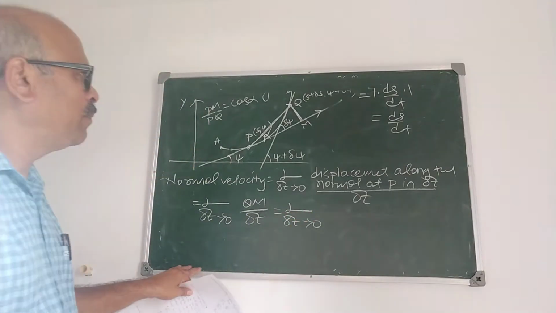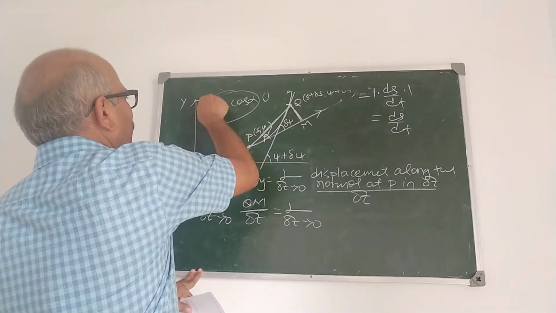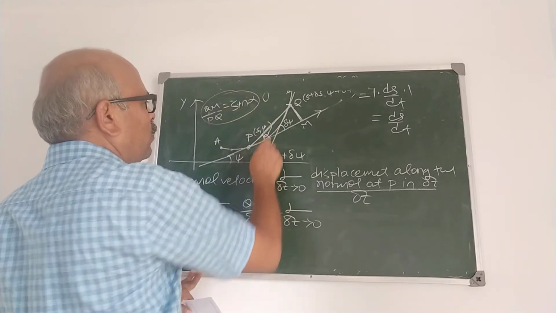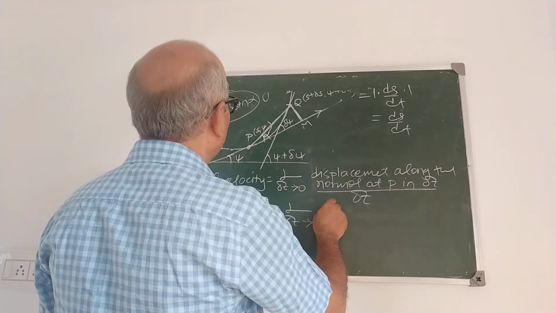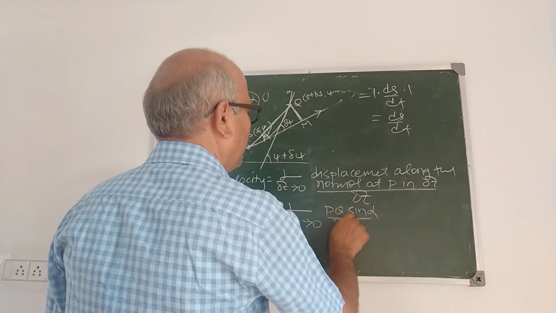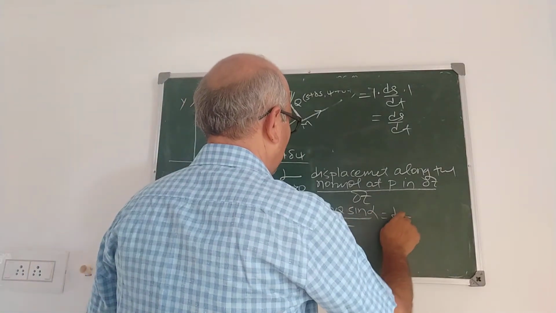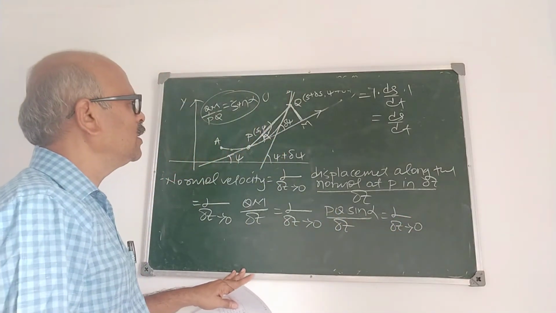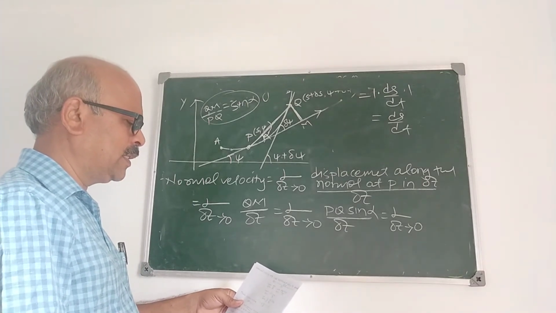What is QM? Say as in this case, QM upon PQ is sin alpha. Am I correct? Because we have taken this as alpha. QM upon PQ is sin alpha. Therefore, it is PQ sin alpha upon delta t. PQ is taken as delta C. Am I correct?